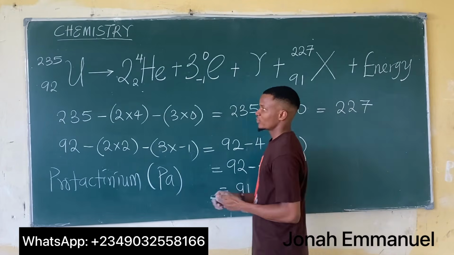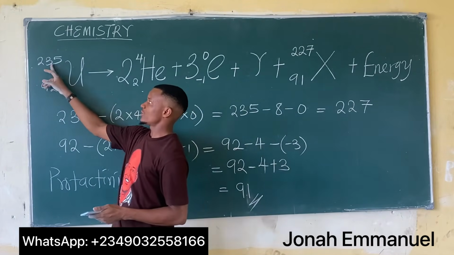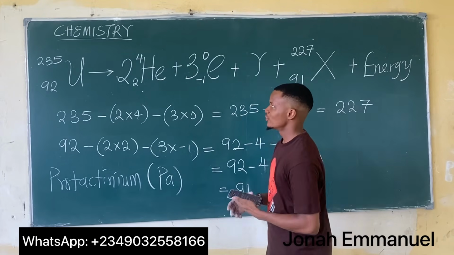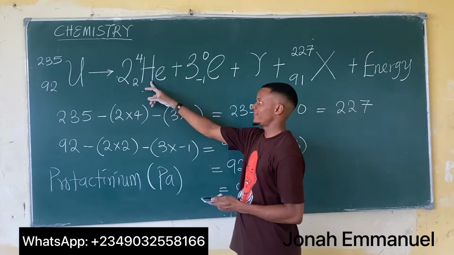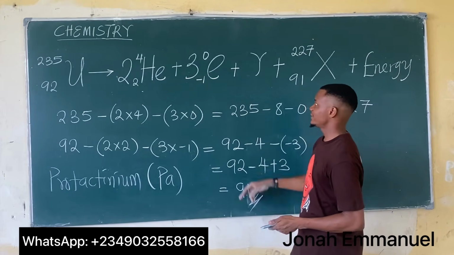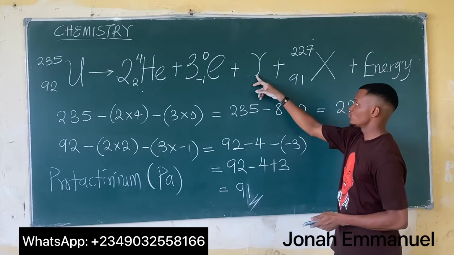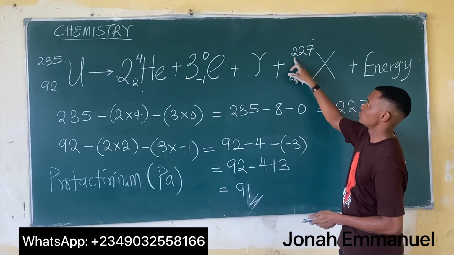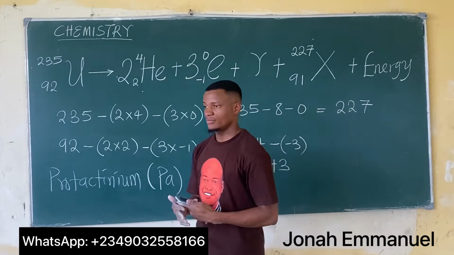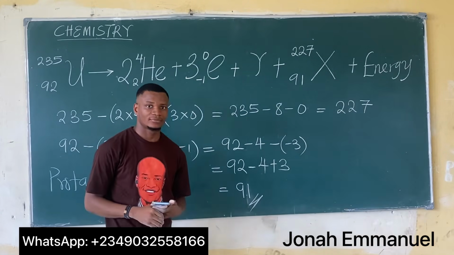So you can say uranium-235 undergoes radioactive decay to produce 2 alpha particles, 3 beta particles, and a gamma ray to produce protactinium-227. This is how we solve this particular question.